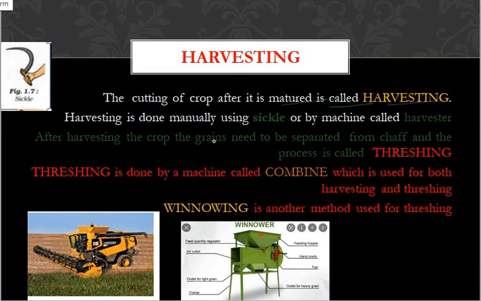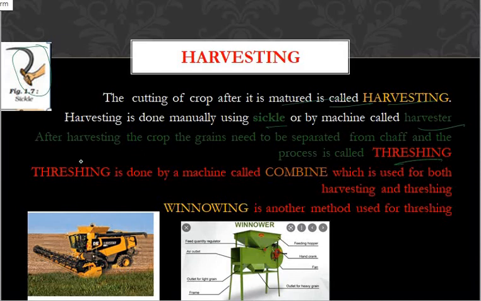Then how can we do the harvesting? Harvesting is done manually using a sickle or by a machine called a harvester. Either you can use a harvester or you can use a sickle, which is an instrument used for harvesting. After harvesting the crop, the grains need to be separated from the chaff. Chaff means the dried part of the harvested crop, and the process of separating it is called threshing.